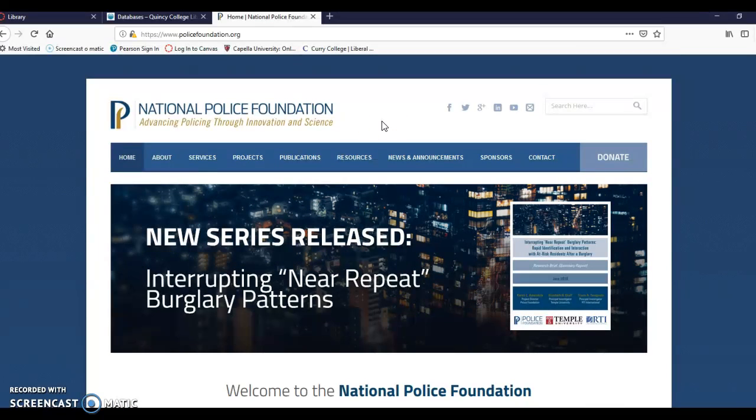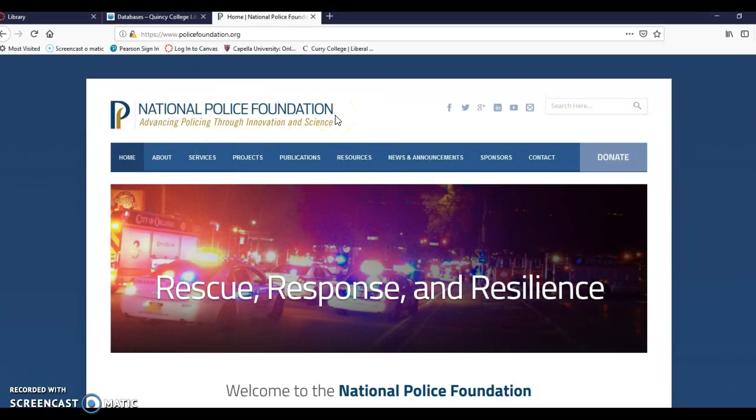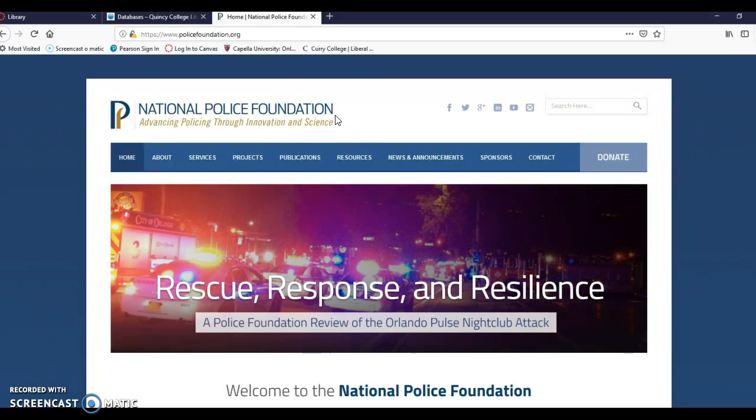So you can either use the academic databases, or the FBI Law Enforcement Bulletin, which is mostly short articles and you may not have a lot of luck, or the National Police Foundation to find your article. Okay? That's where you get them from.